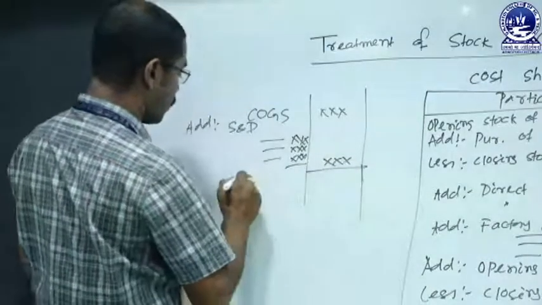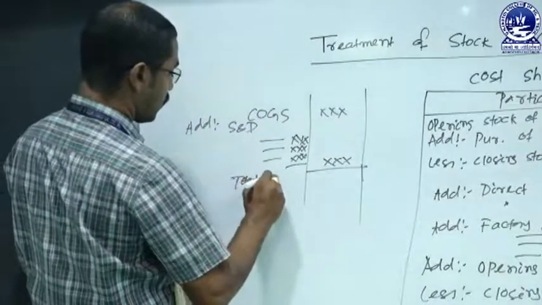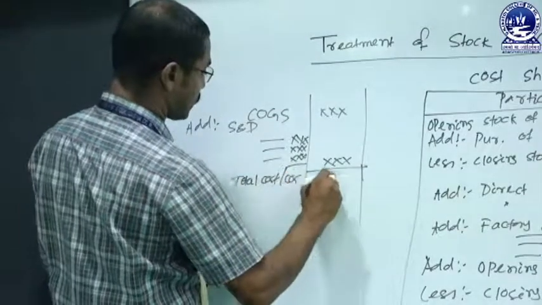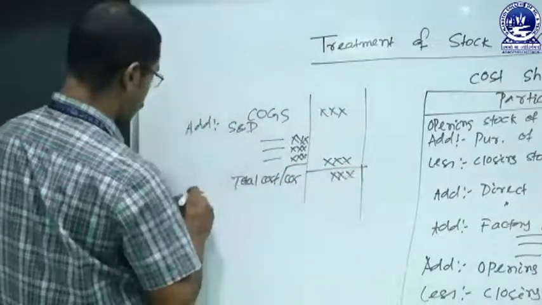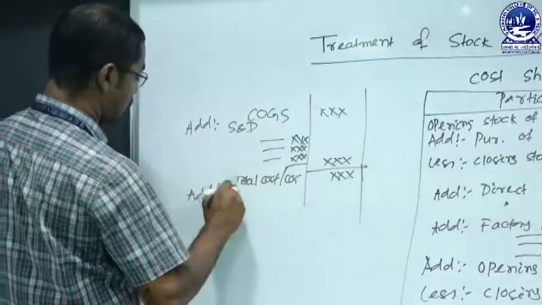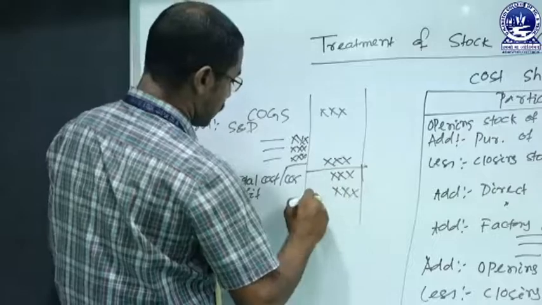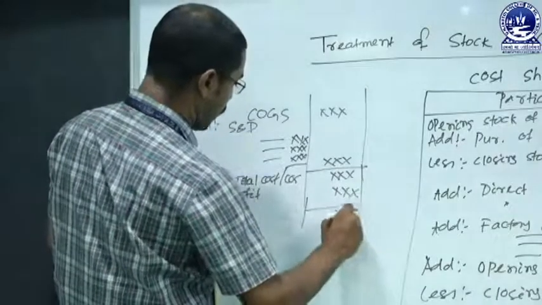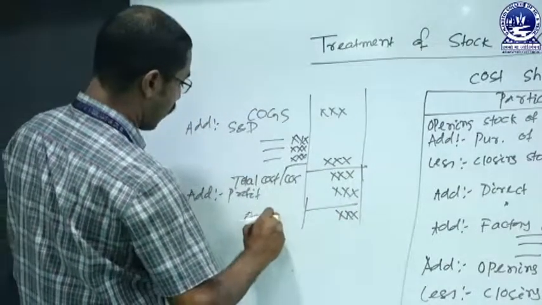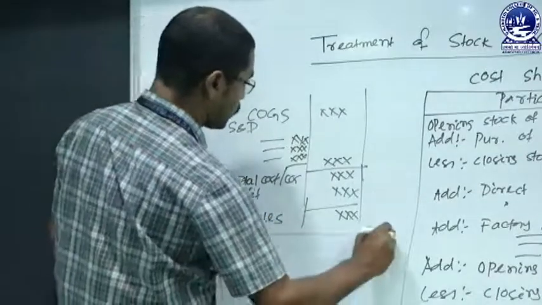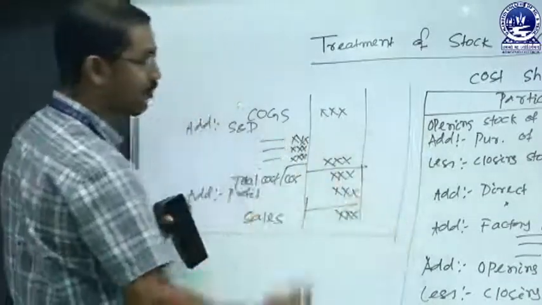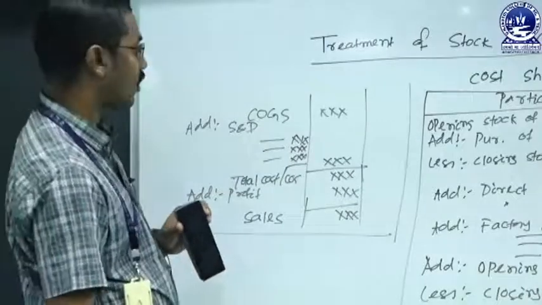So this is known as your total cost or cost of sales. With that, we add profit if there is profit, and if there is loss, that must be deducted. The final result is called our sales or selling price. So this is the complete format of the statement of cost and profit, or cost sheet.